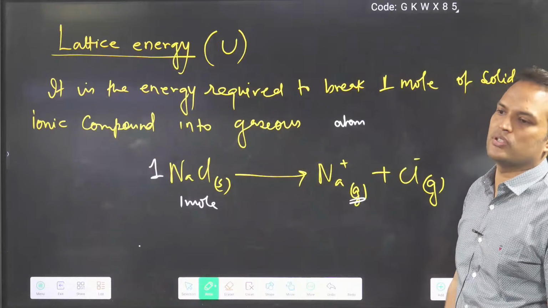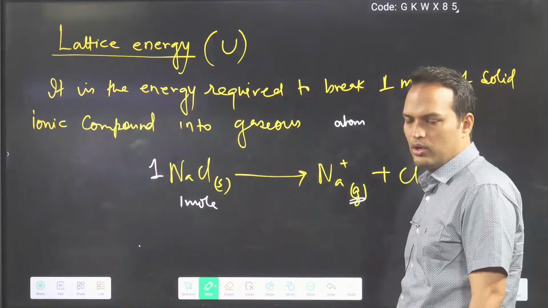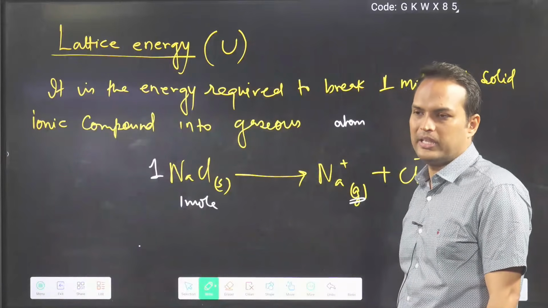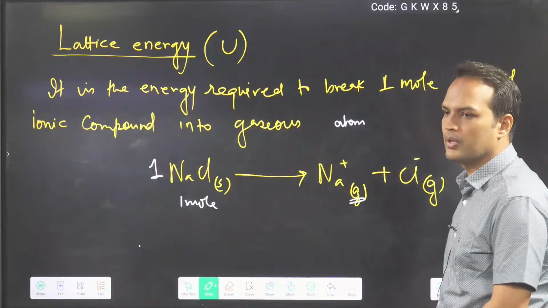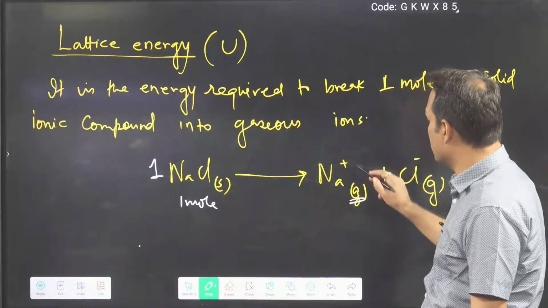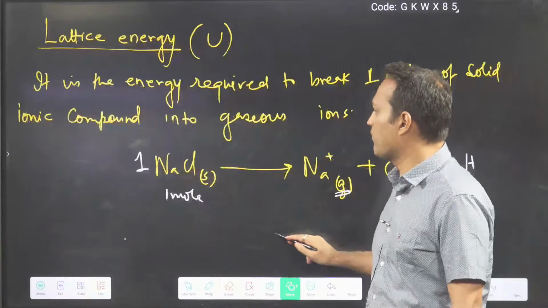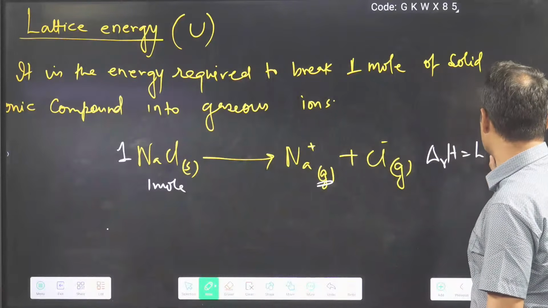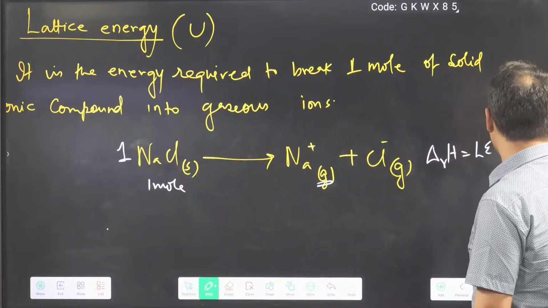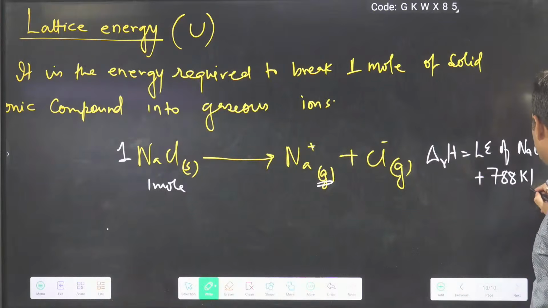You can say it is a big structure which is visible to the eye now, because atoms you are not able to see. It is a 3D network, or repetition of the unit cell in all directions. So you don't have to write gaseous atoms, ions should be there. Now whatever energy is required in this reaction is equal to the lattice energy of NaCl, and that is 788 kilojoule per mole.